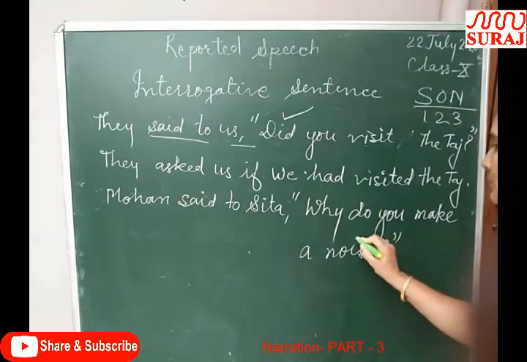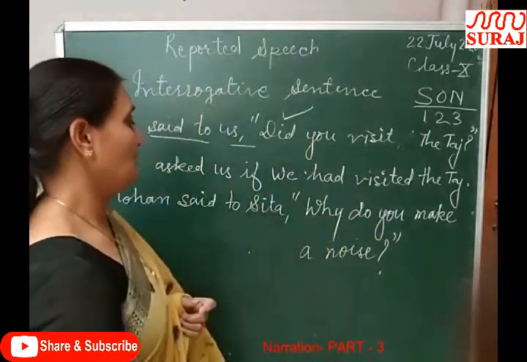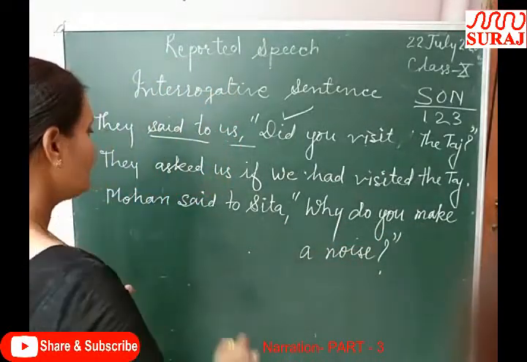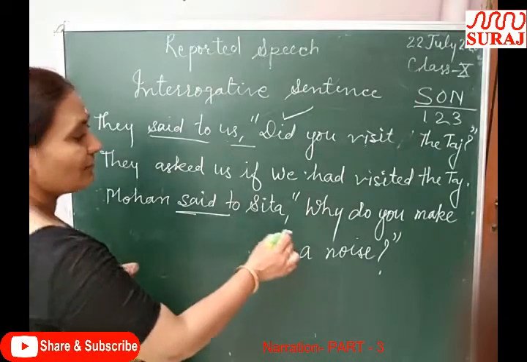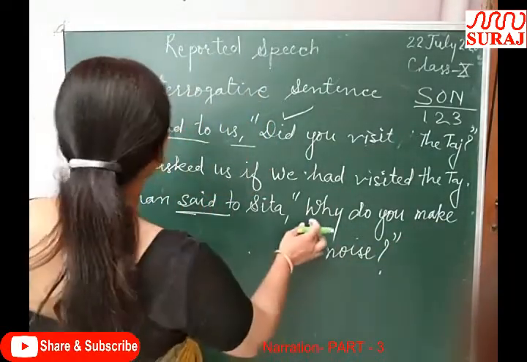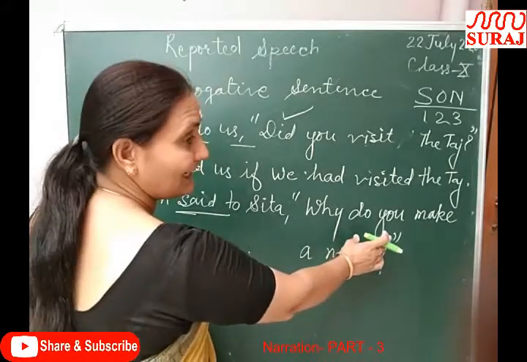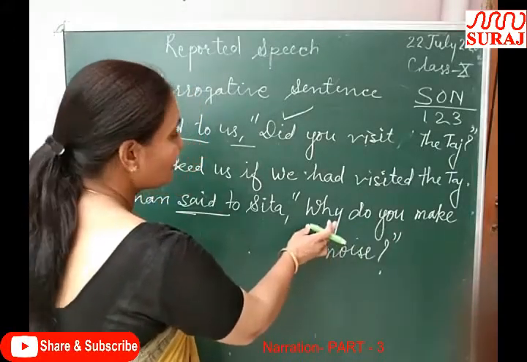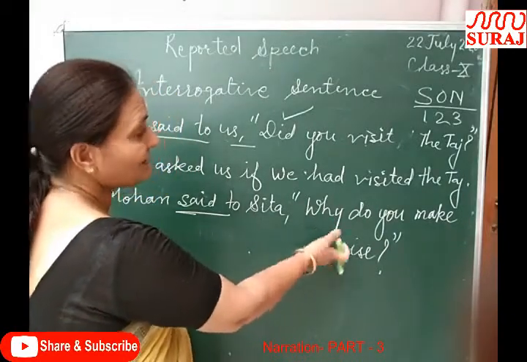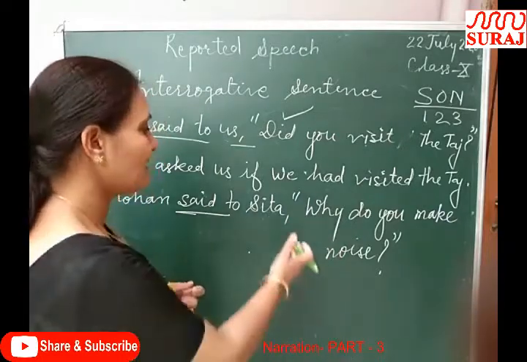Question mark. So here is the reporting verb, and the reported speech starts with the WH family. So it is the interrogative type, and whenever an interrogative sentence starts with the WH family, we will not use any conjunction to replace the commas.